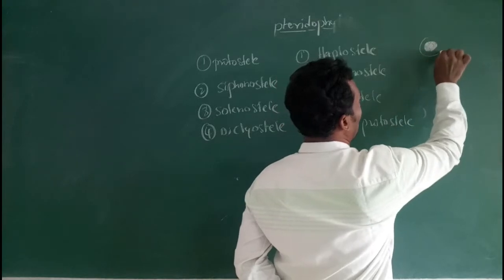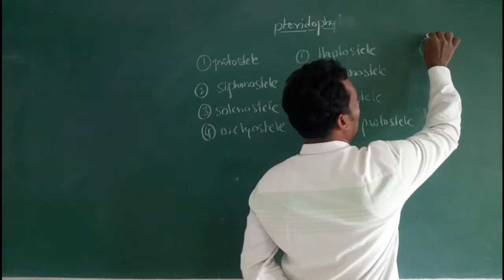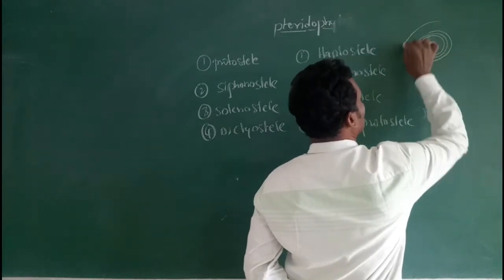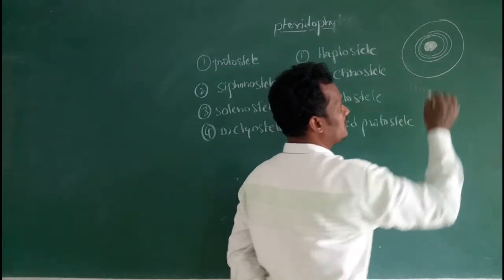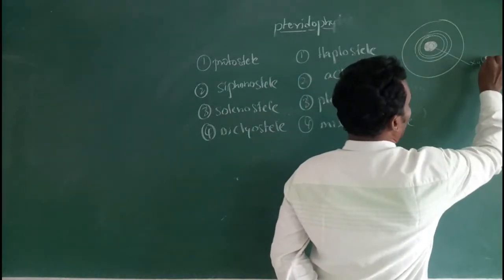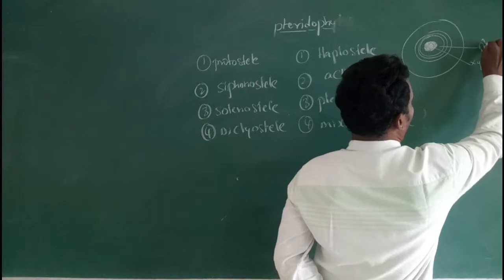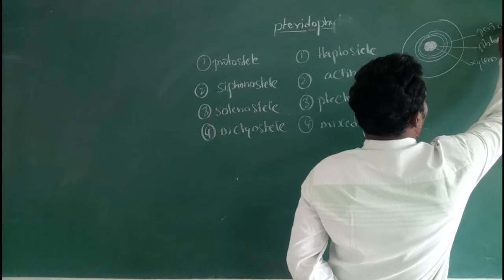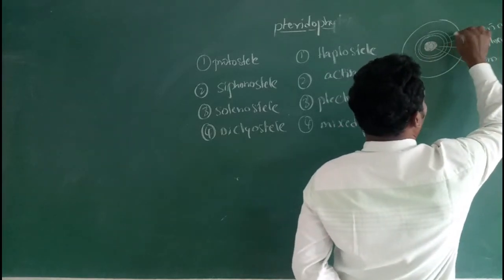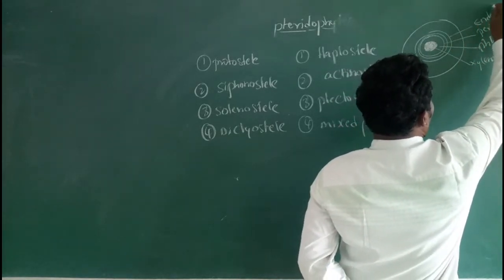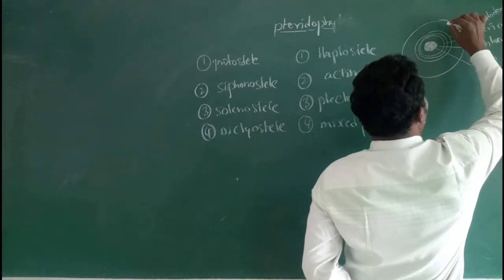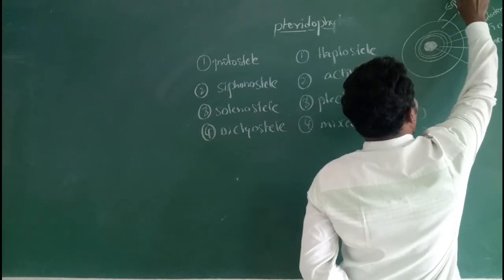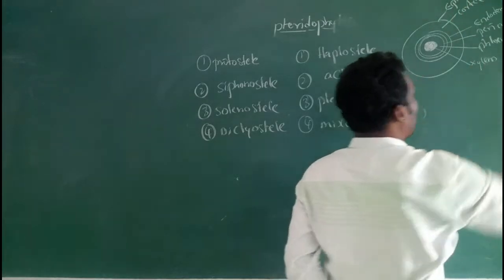It is surrounded by phloem, then pericycle, then endodermis, then cortex and epidermis.